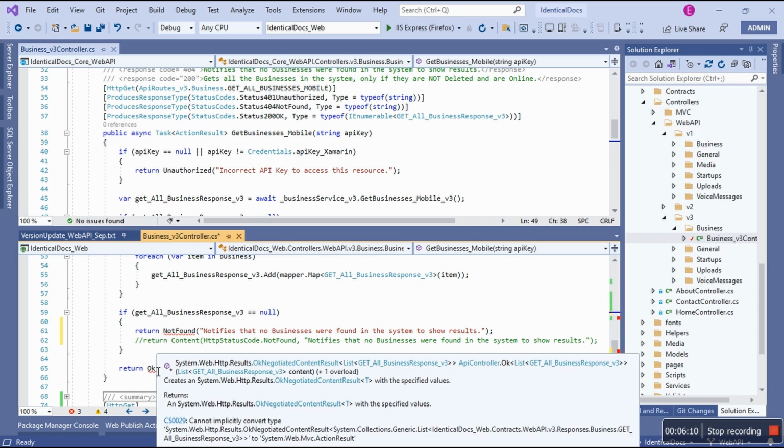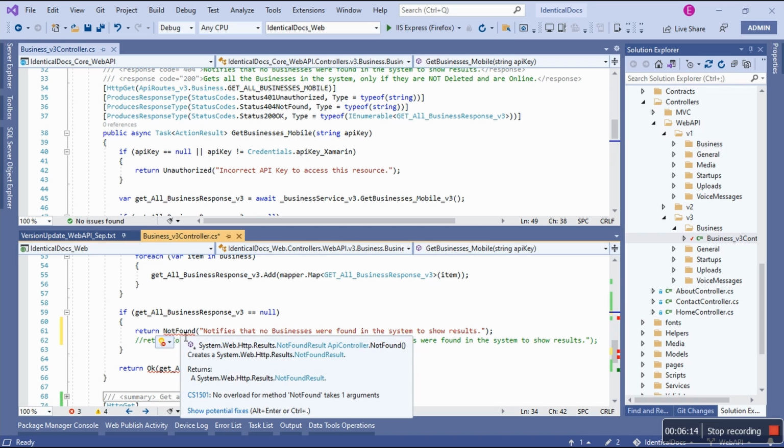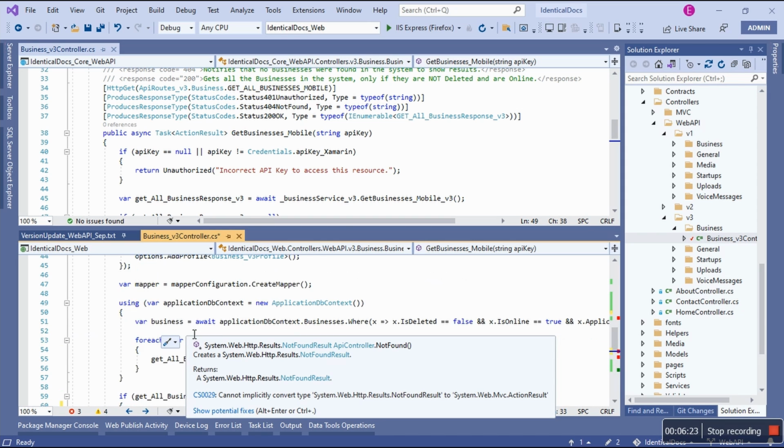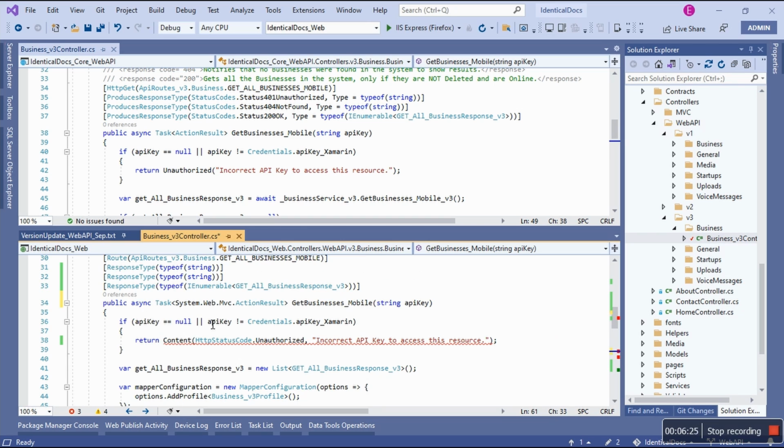See, even a typical 404 is now being questioned. Either way, even if I remove this, it still is questioned, meaning that this namespace of system.web.mvc.actionresult is not applicable because this is MVC stuff. This is not Web API stuff. I hope it makes sense.